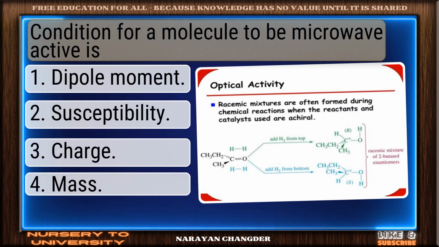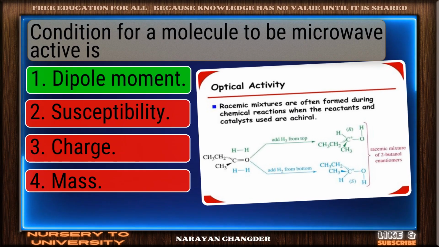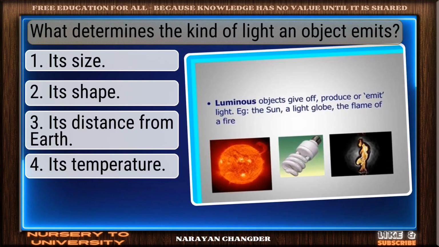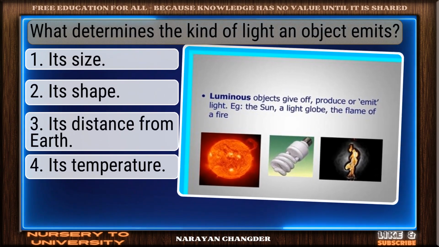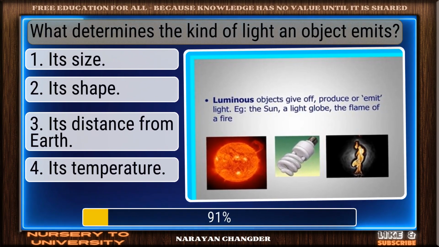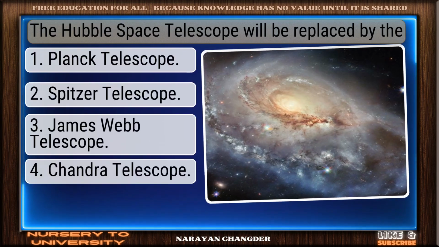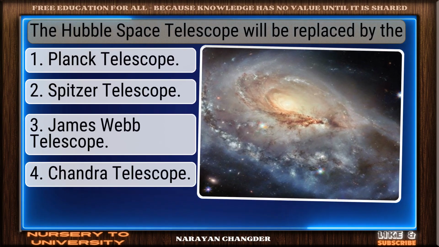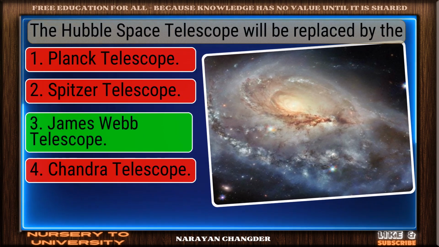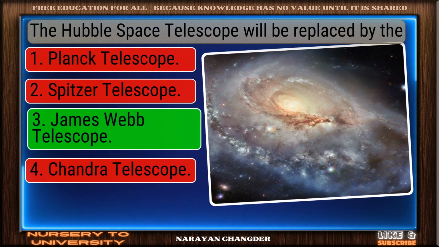Condition for a molecule to be microwave active is. Sharp thinking. Dipole moment is the right choice. What determines the kind of light an object emits? Good thinking. Its temperature is the right answer. The Hubble Space Telescope will be replaced by the on track. James Webb Telescope is the correct answer.